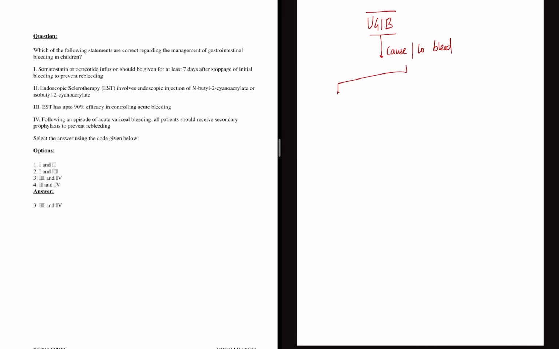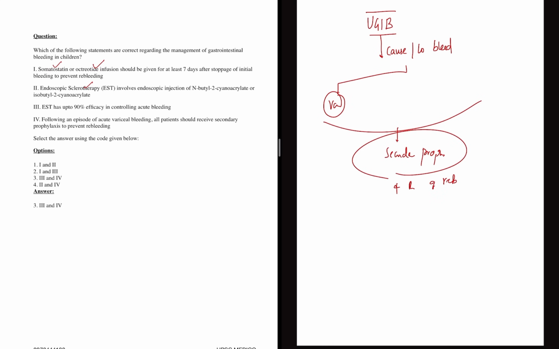For stoppage of the bleeding, you can either go for vasoactive agents, like somatostatin or octreotide infusion, or you can go for endoscopic sclerotherapy. There are two options available. Anything can be used. After control of the bleeding, you have to go for secondary prophylaxis for sure, because there is an increased risk of rebleeding. So option 4 is correct.